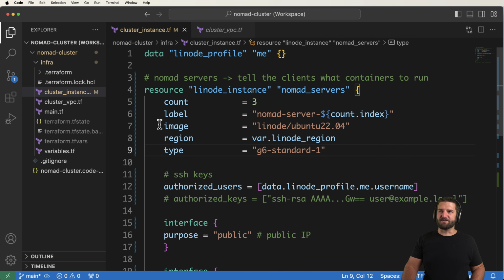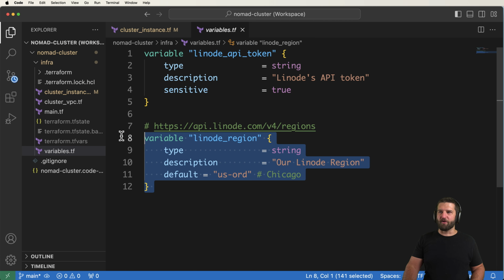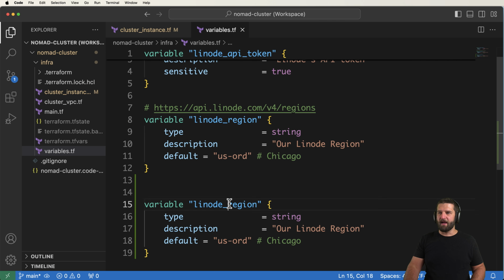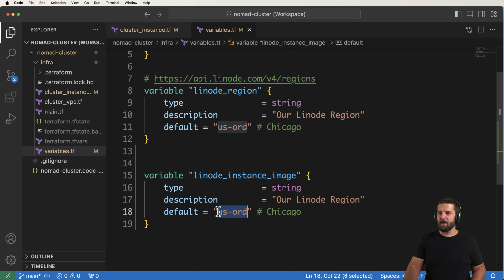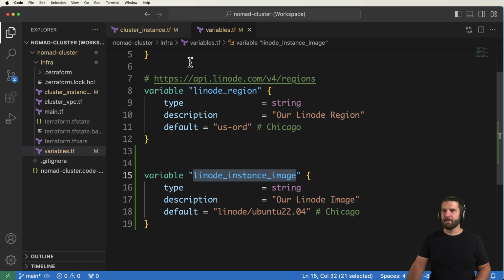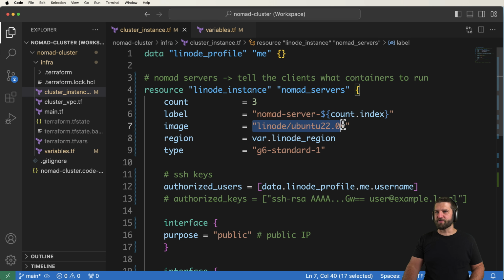Okay, the next thing is the actual image. So I'm going to stick with Ubuntu, but what I really want to be able to do is change it at any time, or allow you to change it at any time. So instead of my variables here, I'm going to go ahead and grab the region, paste this over, and we'll call this our Linode instance image. And we're going to go ahead and give this the Ubuntu one. So I'll copy this right here and paste this in as our Linode image. Great. So now with that, we'll come back into our Nomad servers declaration here and do var.instance_image.